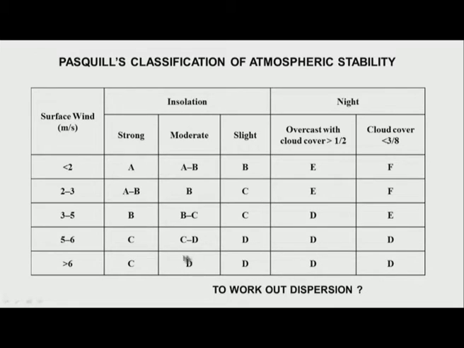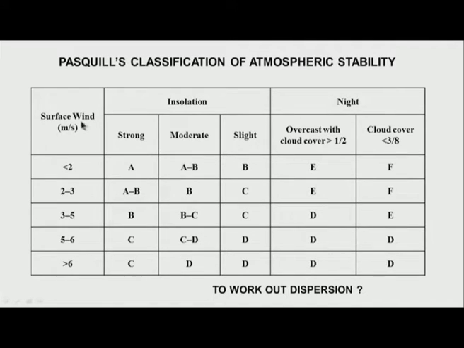That means the insolation is so small that it is something like slightly stable over here, and at night when I have large wind, it is almost like slightly stable because I am not able to get the decreasing gradient over here. Therefore, when I have high wind conditions, I have almost near neutral or slightly stable, and for the intermediate cases of wind between 2 to 3, A changes to A-B, then B; that is, it is between A and B for moderate, it now becomes B, for slight it becomes C, and so on. We have this particular case.